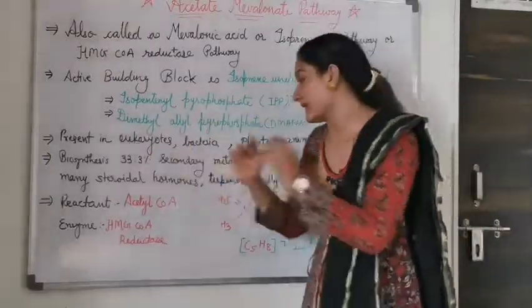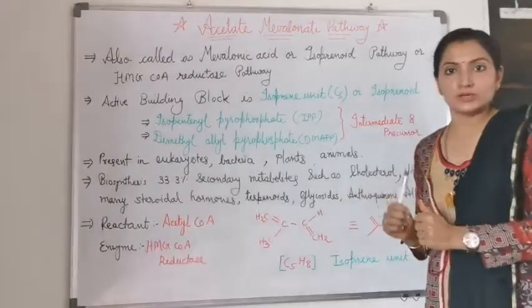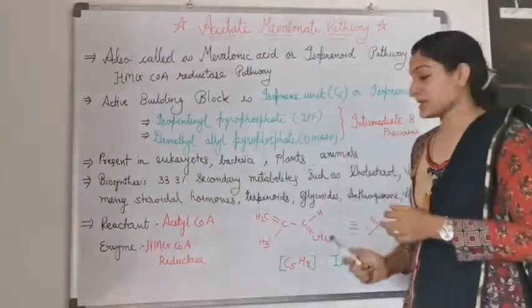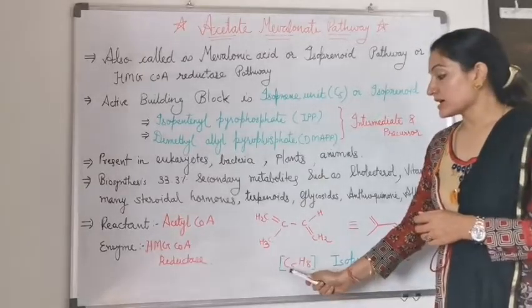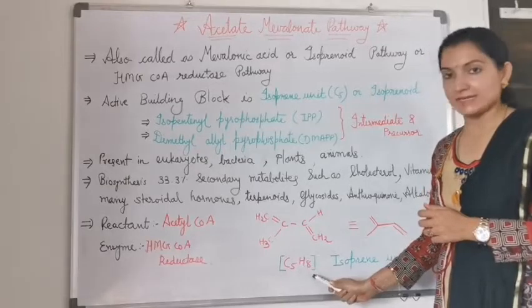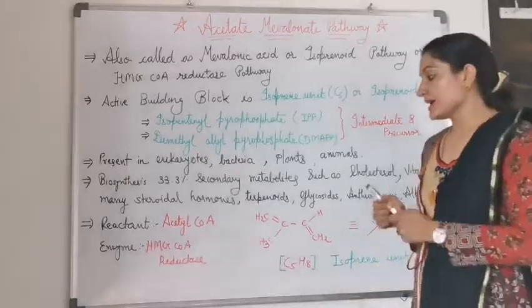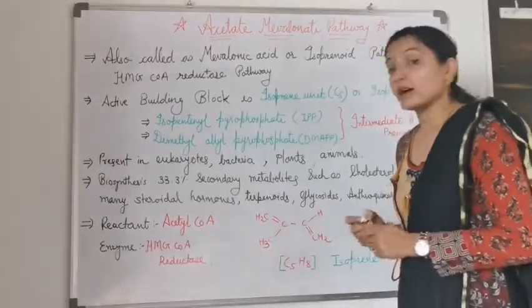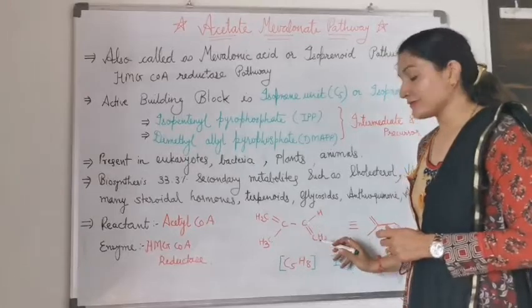Now what is the structure of the isoprene unit? This is the structure of the isoprene unit, with 5 carbons, C5H8 being its molecular formula. There are 5 carbons: 1, 2, 3, 4 and 5.